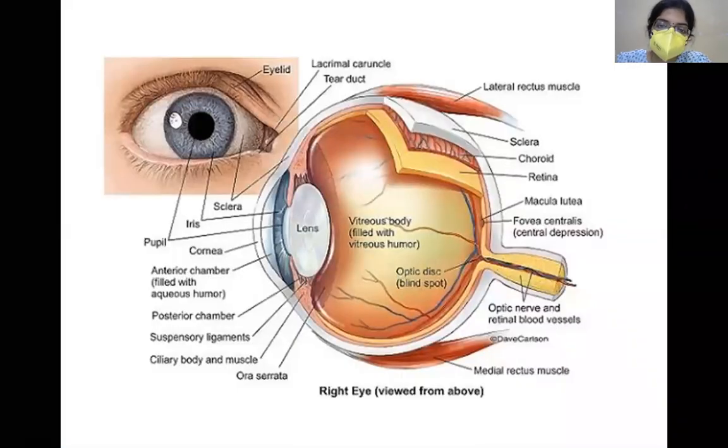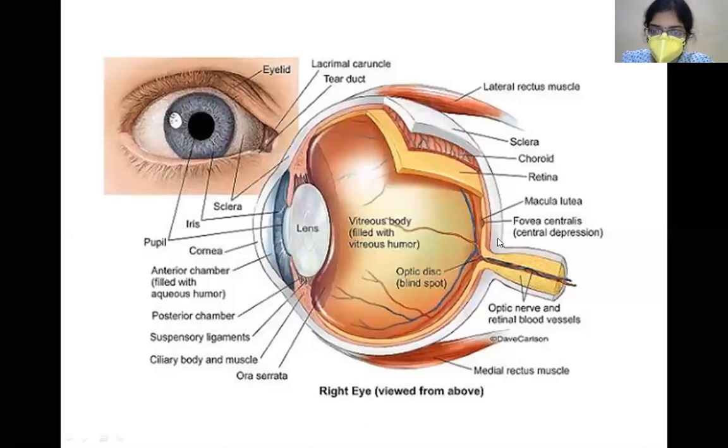Now, just to go back to your anatomy, you remember this coat is the outer fibrous coat which is known as the sclera, and this part is the cornea. So the outer fibrous coat of the eye is composed of the cornea in the front and the sclera all around.